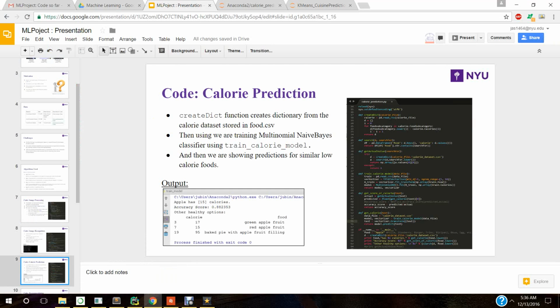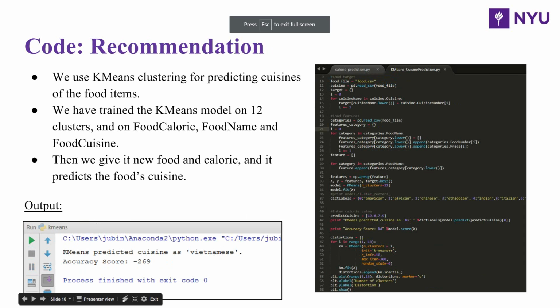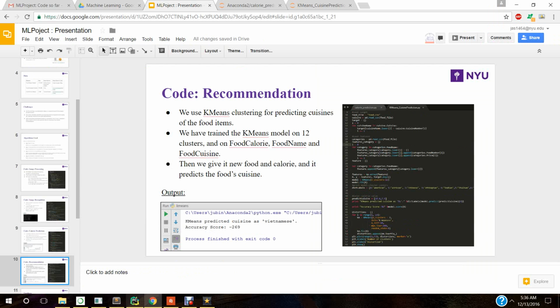Now let us jump back to the presentation and let me show you the recommendation part. For recommendation, we have used k-means clustering, and it predicts new food cuisines. We have trained the k-means clustering, and we have developed 12 clusters on which we are supplying food calorie value, food name, and food cuisines, and we give it the new food, its calorie value, and it predicts the cuisine. So let me go back to the code and try to run it.